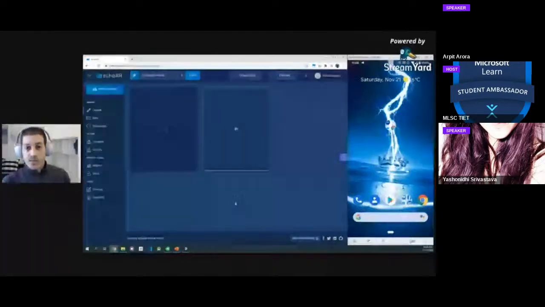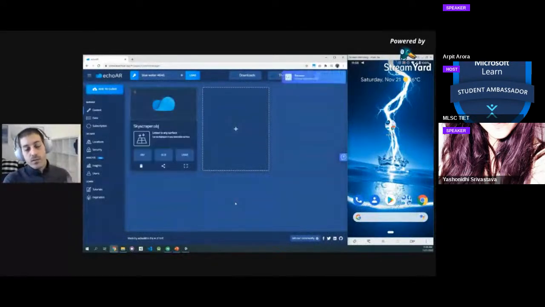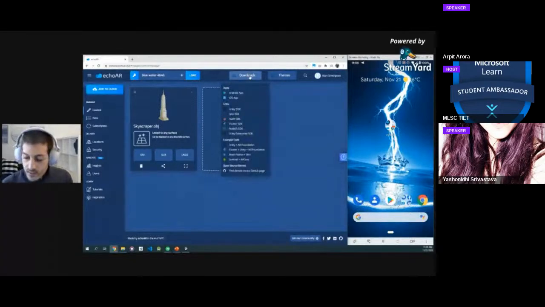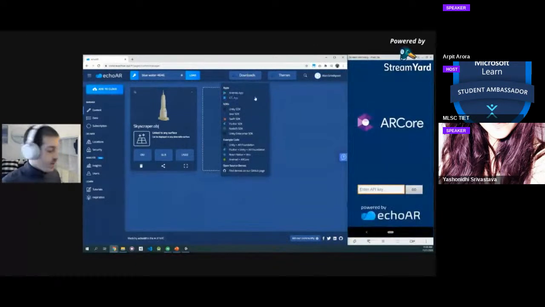What happens right now is that we take that 3D model that is really suited for 3D printing, and we convert it so it works on Android and iOS, and magically even all these different AR/VR platforms. Once it's done, I can see it right here. I can see the 3D model of the Empire State Building. I can open this sample app right here on my phone. It's available right here that you can just download.